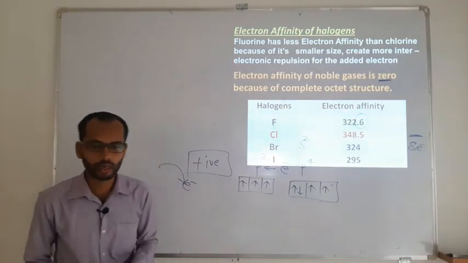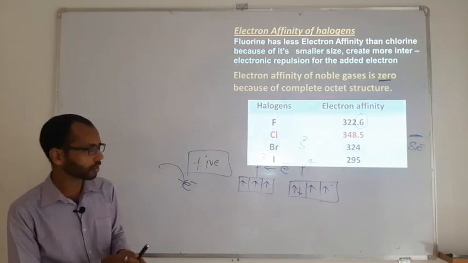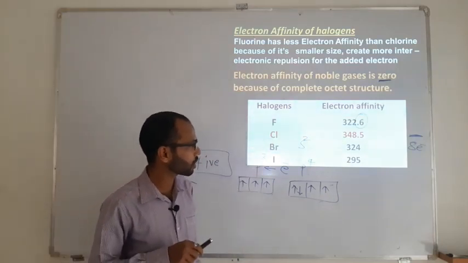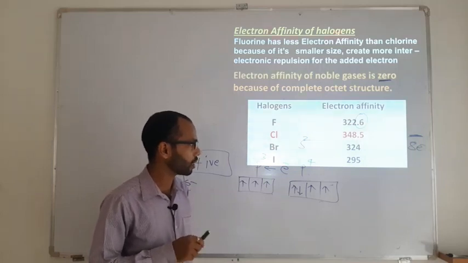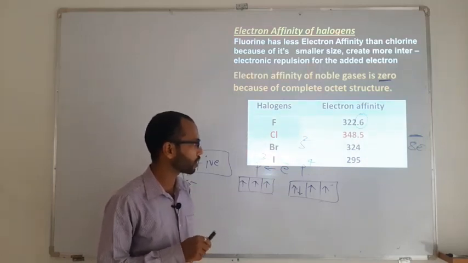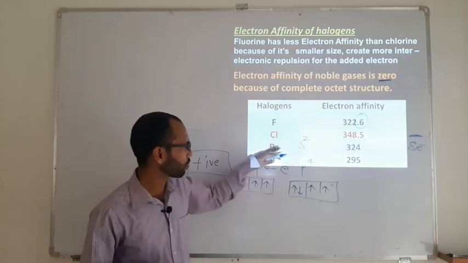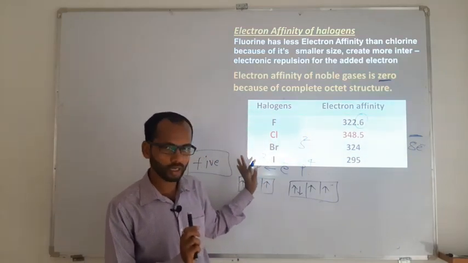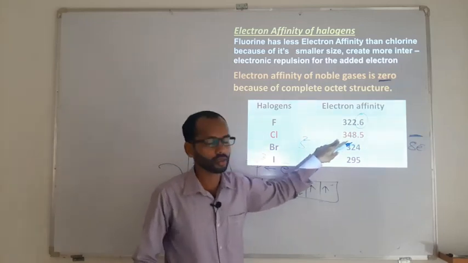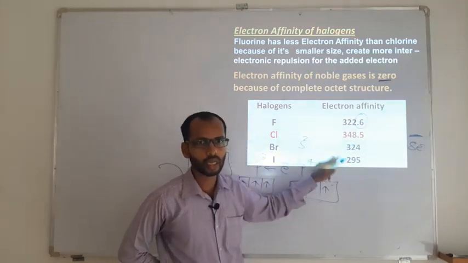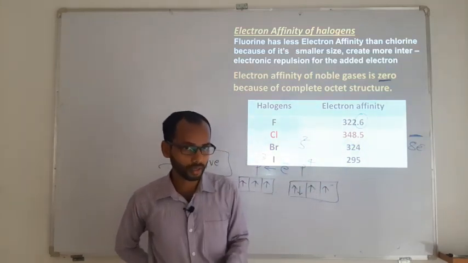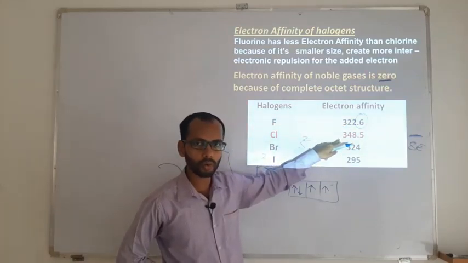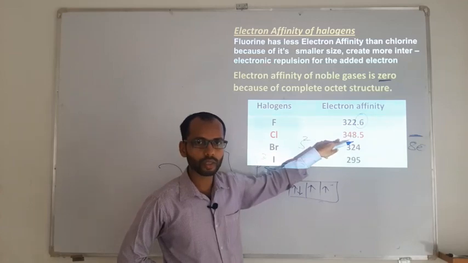Now talking about electron affinity, again there are exceptions with respect to the fluorine family. So fluorine has 322, chlorine has 384, bromine is going to be 324, iodine is going to be. So with respect to fluorine, bromine, iodine, it is going to be somewhat by the rule. Whereas here some changes are there, because down the group size increases. Size increases means it has to decrease. Whereas with respect to fluorine, the chlorine is going to have more. It means that it is not following the rule there.